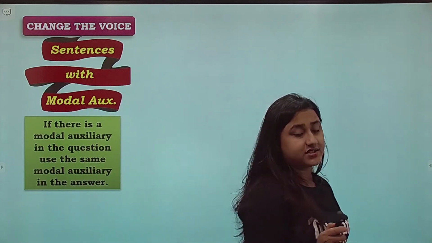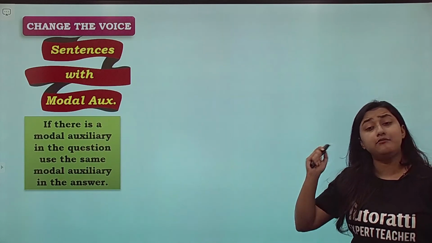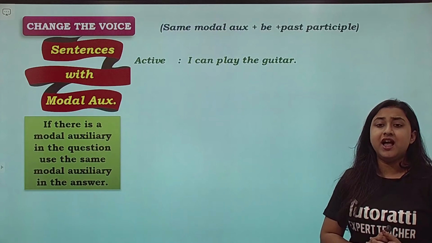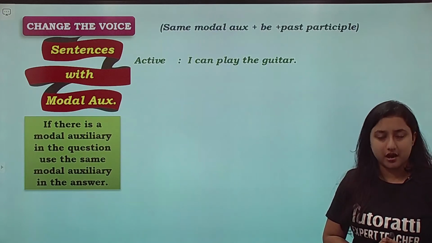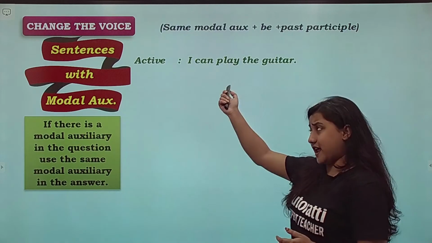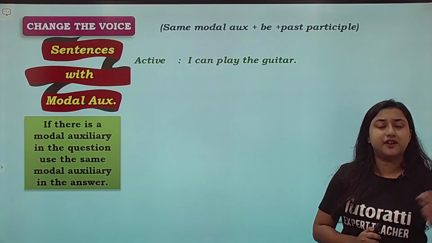Please remember that. If you use a modal auxiliary in the question, in the passive voice, the same modal auxiliary in the same form should be used. For example, I can play the guitar. Okay, so the modal auxiliary used here is can. So I will use the same modal auxiliary in the answer as well.